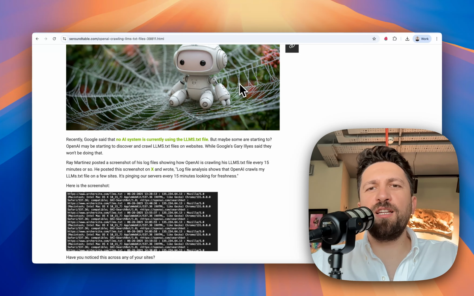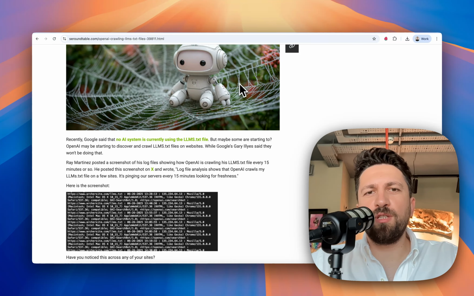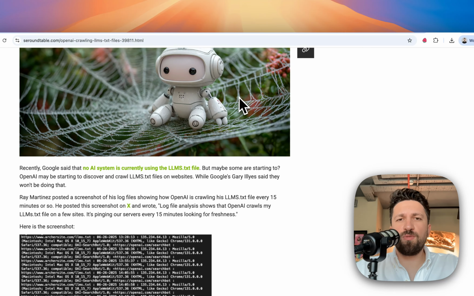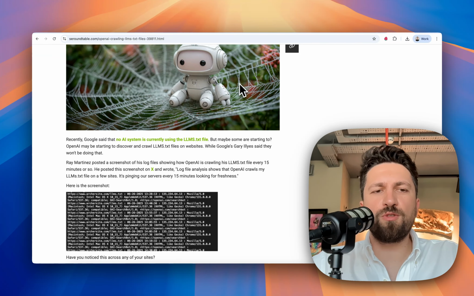OpenAI has started crawling LLMs text files for websites. While you are waiting for Google to index your website, ChatGPT is already discovering your content through LLMs text files. Ray Martinez posted a screenshot of their log files, and it showed that OpenAI crawls the LLMs text file every 15 minutes or so.